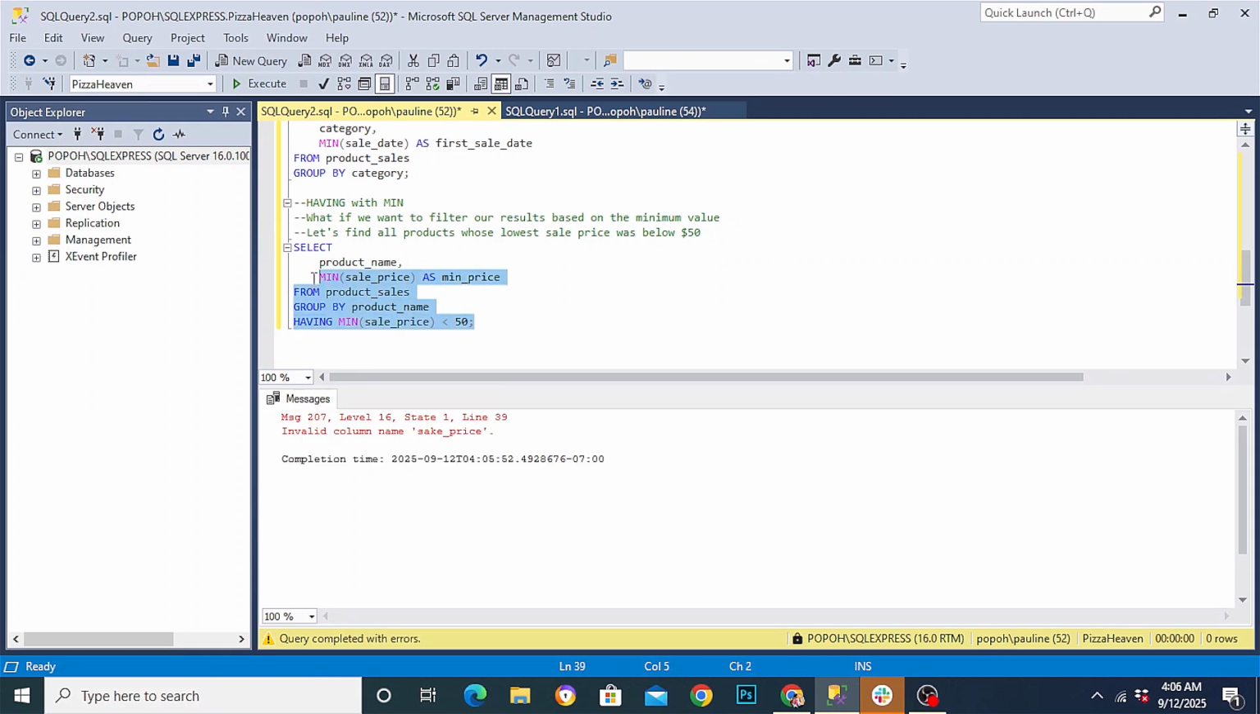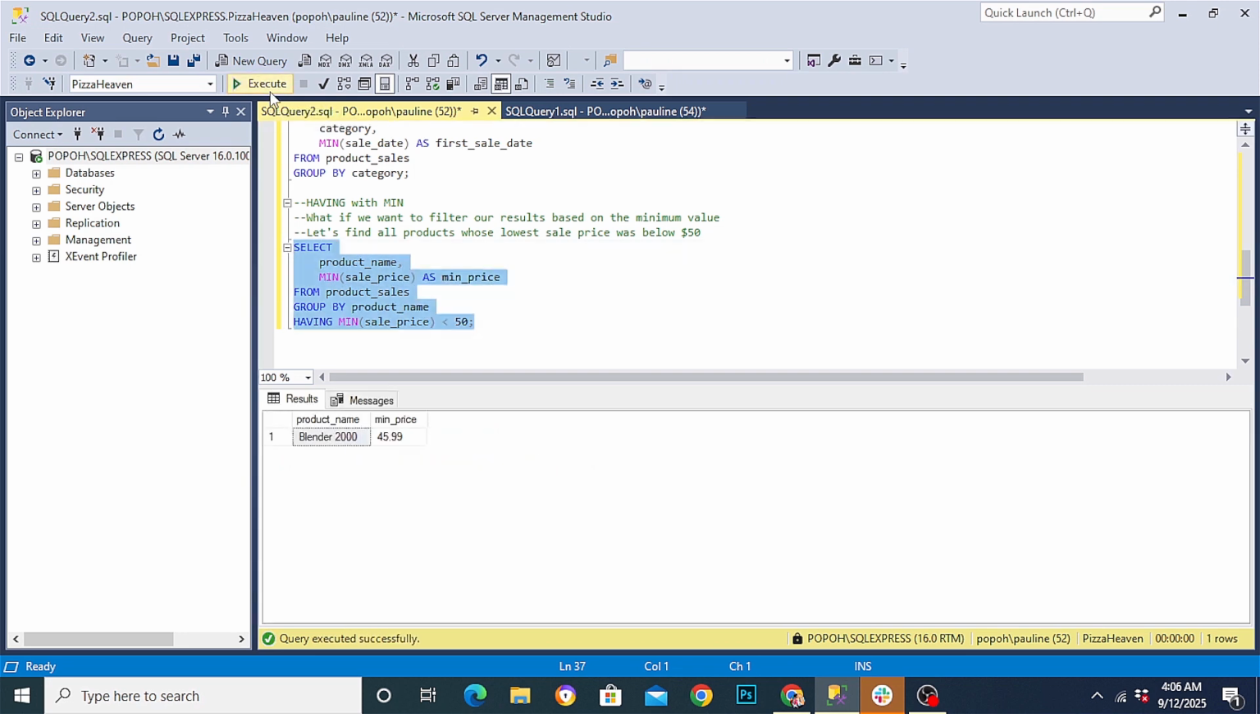So highlight your query and then execute it, and voila. The product whose lowest sale price was below $50 was the Blender 2000, which is $45.99. So I want us also to understand a common pitfall.